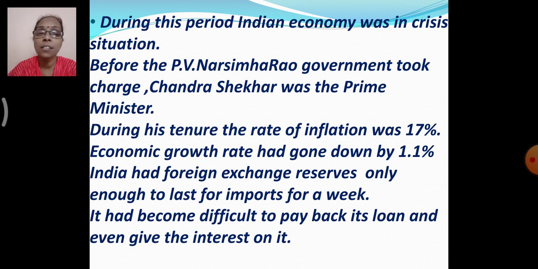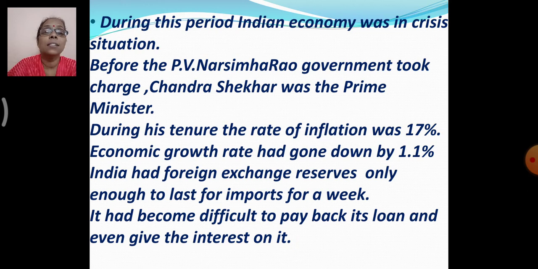During his tenure, the rate of inflation, that is the rise in price, was about 17%, whereas the economic growth rate had come down to about 1.1%. So the economic growth rate did not increase in line with the rise in prices.